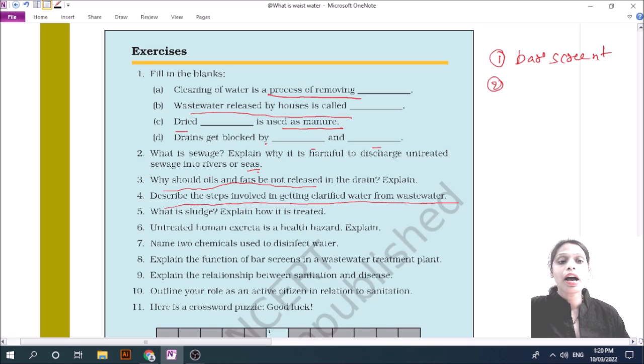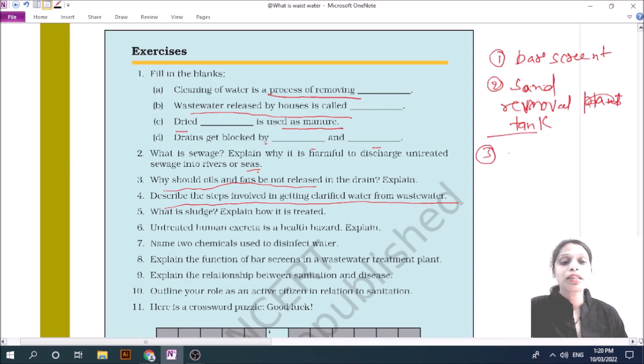After that it goes into a sand removal tank, where the sand and pebbles are removed.